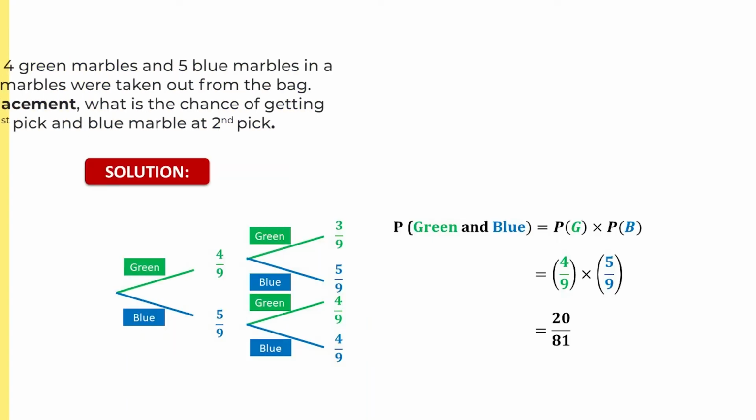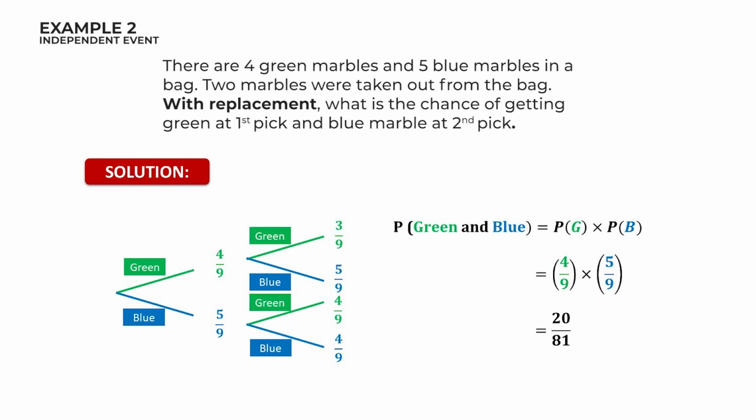Okay, from the tree diagram, we can conclude the answer for this independent event, which is 20/81. The conclusion shows the differences between dependent event and independent event. We can see that the answers of both events are totally different.